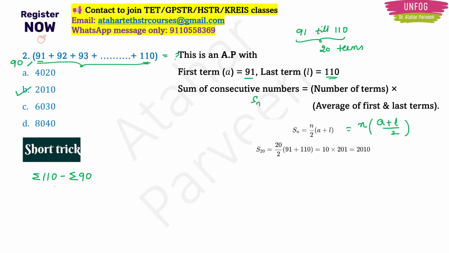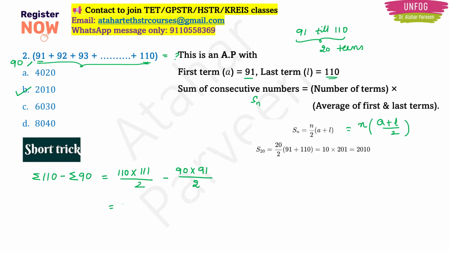Summation of 110 minus summation of 90. So this is going to give you 110 into 111 by 2 minus 90 into 91 by 2, right?